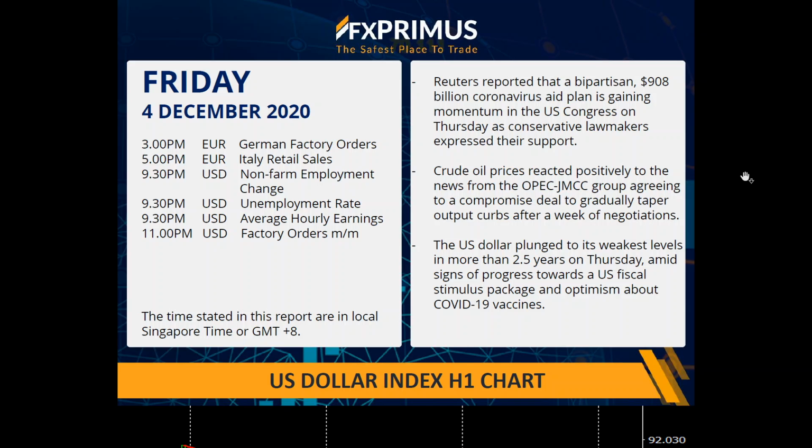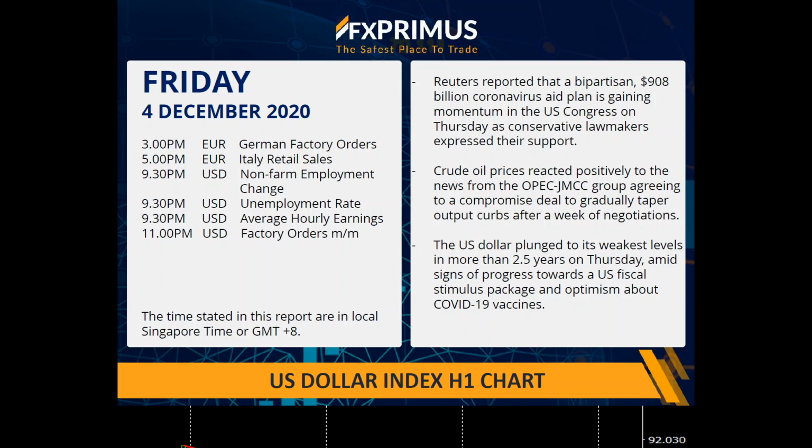My name is Edmund. 2 weeks ago, since the 23rd of November, the US dollar has been weakening from 92.61 levels all the way to the current levels of 90.50. So, what was driving the US dollar down to such a multi-year low?